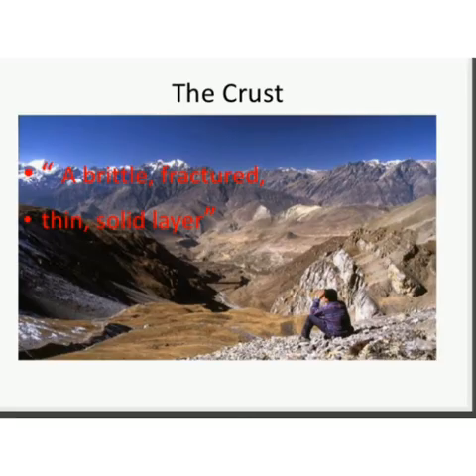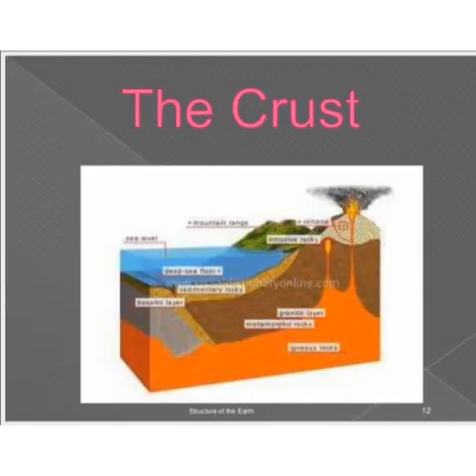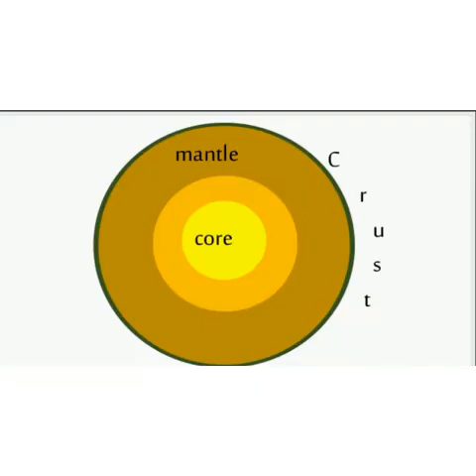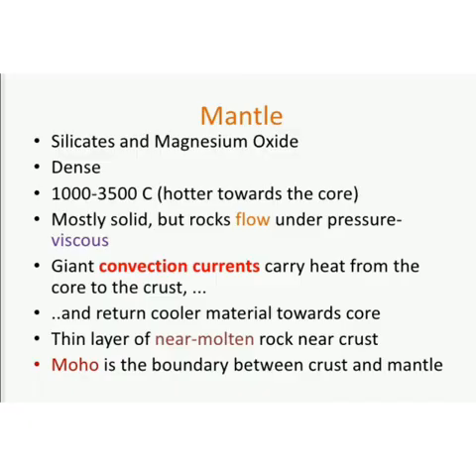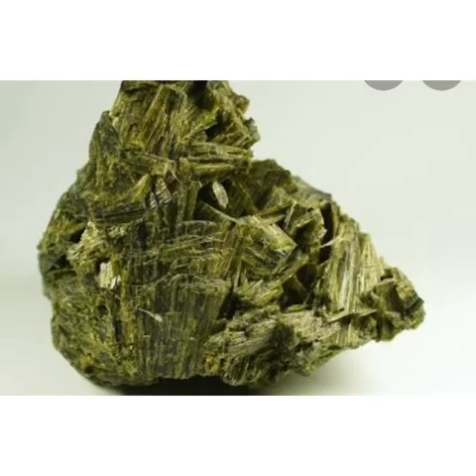The Earth is made up of three main layers: the crust, mantle, and core. Crust: we live on the outer part of the Earth, which is called the crust. The thickness of the crust is 30 to 100 kilometers. The crust mostly consists of various kinds of rocks. The second layer of the Earth is the mantle. It is 100 to 2900 kilometers in thickness. It is a pliable layer on which the crust of the Earth floats. It consists mainly of chemicals called silicates.